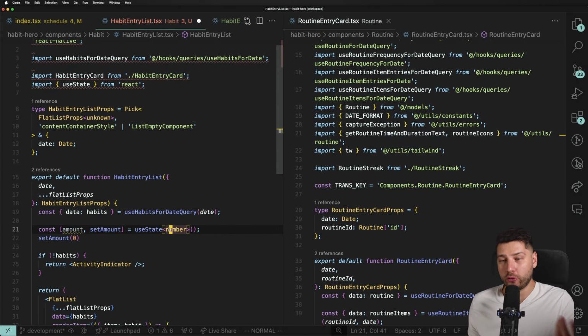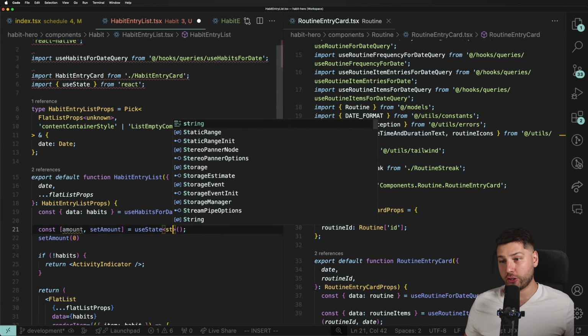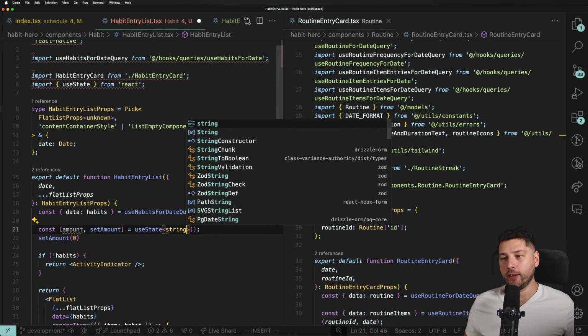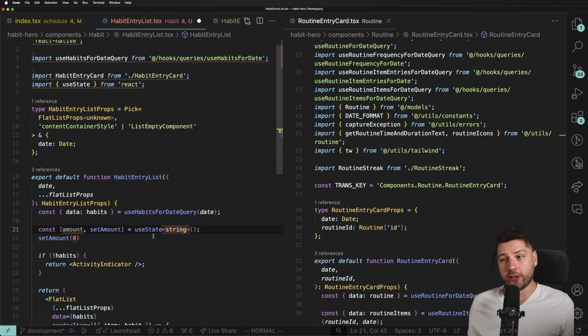So now you know a number. You can do the same thing with a string, right? String like this, and now you have types in here, and now you know how to type any state variable. If you have an object, for example, you can create a type for that object and give it here as the type of useState, and then you're only going to be able to put that object in useState. Start with that. Don't worry about any other function, anything else. Get comfortable with that. It's not intimidating at all. And then just work your way up and then slowly replace the any's once you actually know and understand